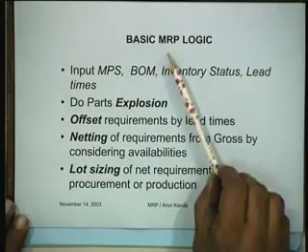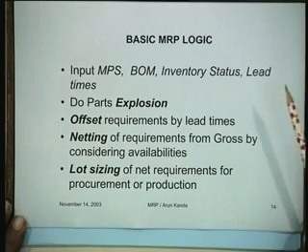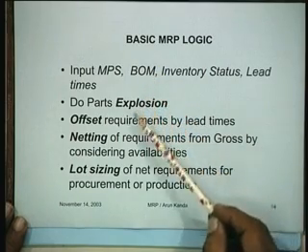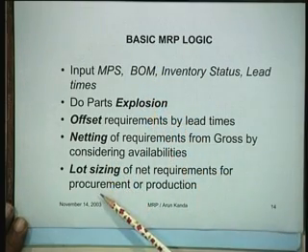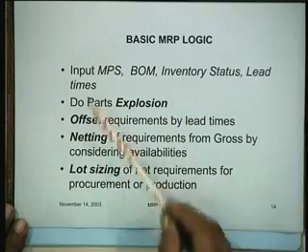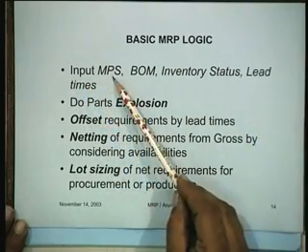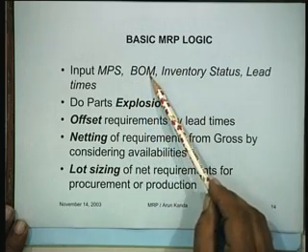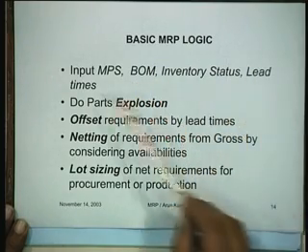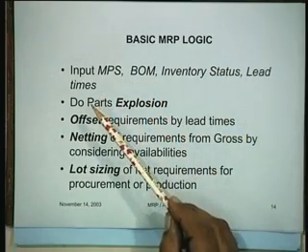In fact, the underlying logic of the MRP system is summarily described in this particular flow chart. What it shows is that you input the MPS, the master production schedule, the BOM file, the inventory status and the lead times. So we have got all that information.